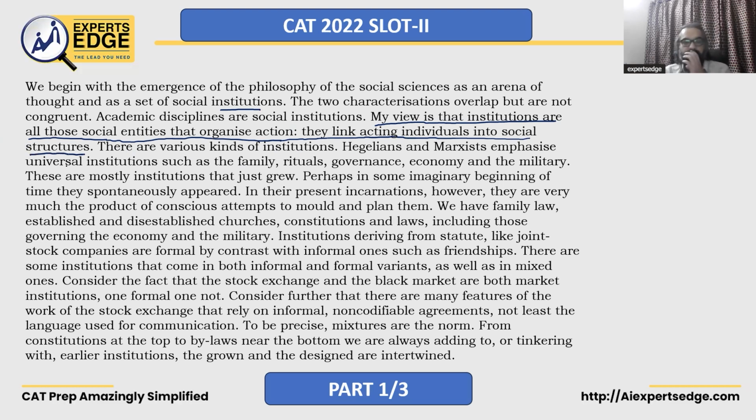Okay. There are various kinds of institutions. Hegelians and Marxists, these are basically Hegel and Karl Marx, two sociologists. So the people who follow their ideologies are known as Hegelians and Marxists. जो उनकी ideology follow करते हैं उनको Hegelians, जैसे गांधीवादी होता है, something similar. Hegelians and Marxists emphasize universal institutions such as the family, rituals, governance, economy, and the military.